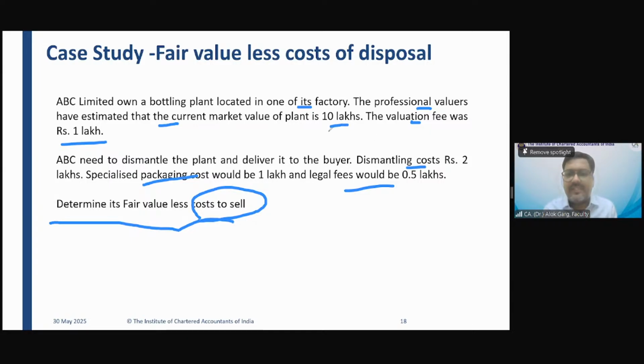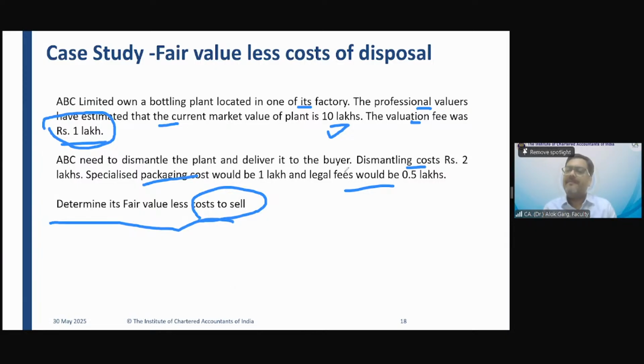The fair value is 10 lakh rupees, right? Yes, sir. Okay. From the fair value, I have deducted dismantling cost, packaging expenses, and legal fees. So why have you not deducted the valuation fee of rupees 1 lakh? Sir, because it is not directly attributable, it is not necessary to pay that much fees, no? And because of that reason.